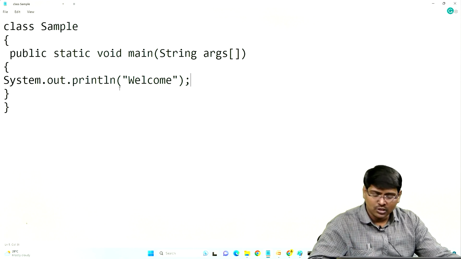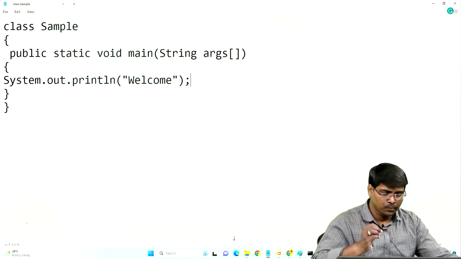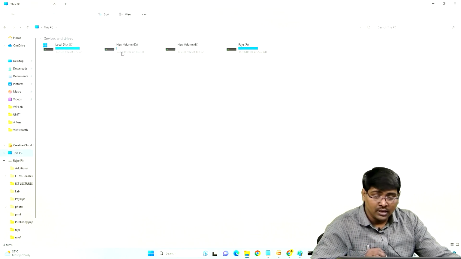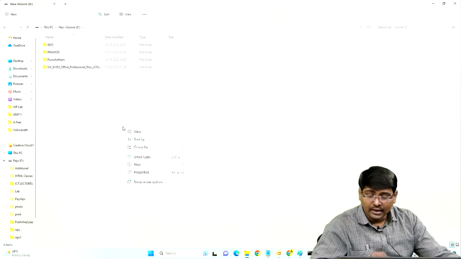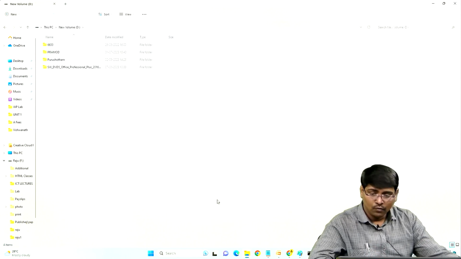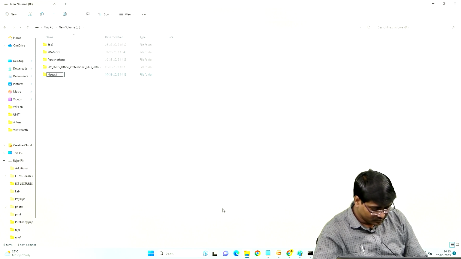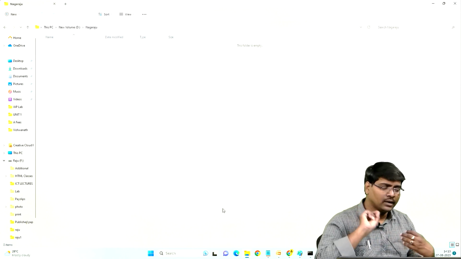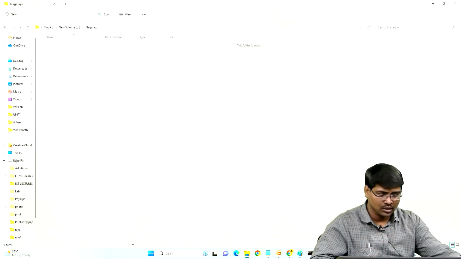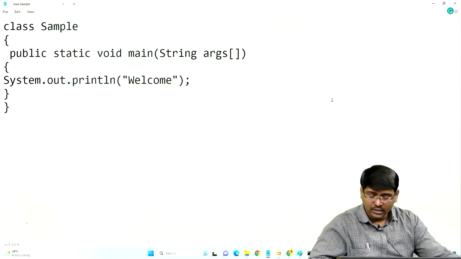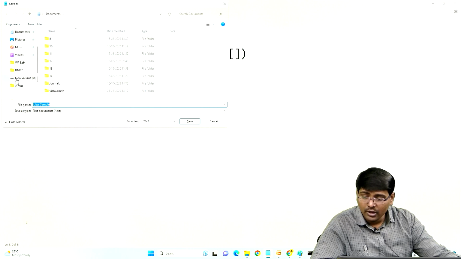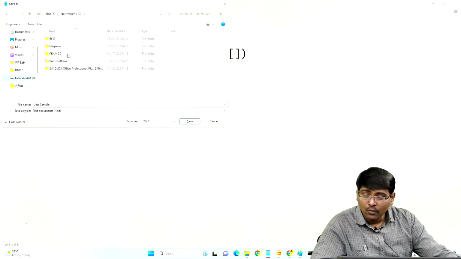Now first I opened the notepad and I wrote some program. What is the next step? You need to save the program. But before saving, what am I doing? In the D drive, I created one new folder, Nagaraju, and I am saving all my programs under this folder for future reference. Now in the notepad, save, Ctrl S, select the location where you want to store. So I want to store in the D drive under the folder.